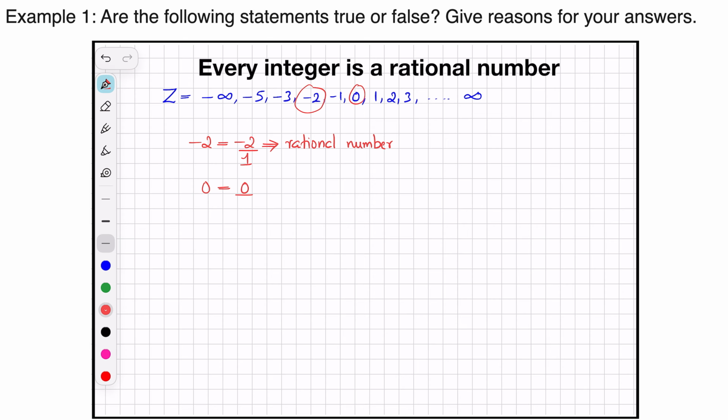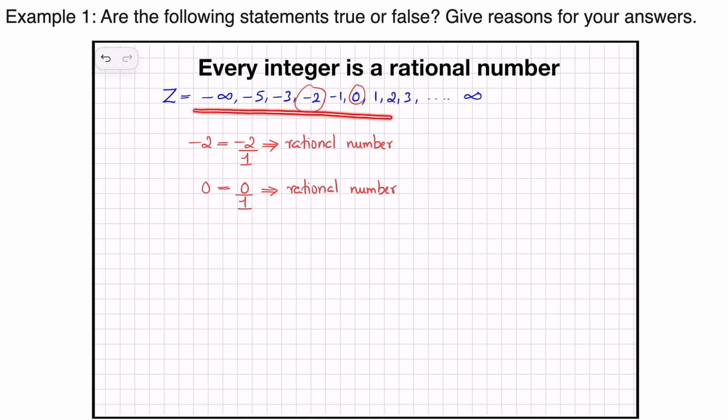So it is also a rational number. Thus any integer that we take from the set Z, we can always write it in the form of a fraction. In other words, it is a rational number. Thus the answer to the question is yes, it is a true statement.